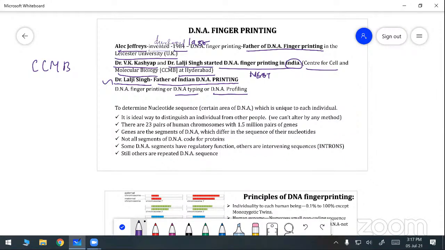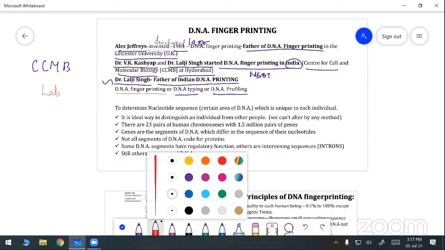First, we want to know what DNA fingerprinting is. DNA fingerprinting is a laboratory technique.